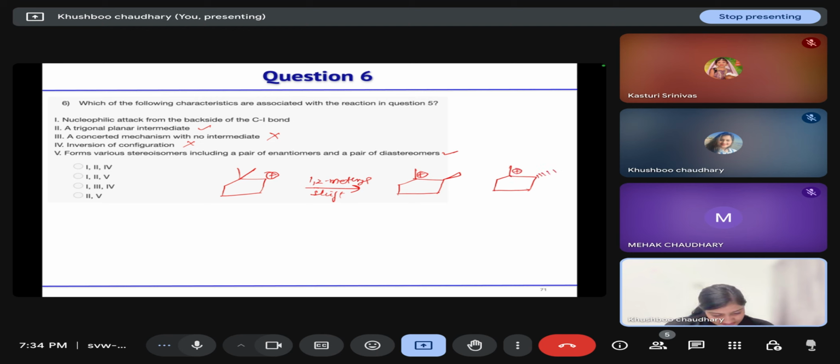Then your water here can attack from above and below, so it leads to the formation of two products. And in this case also, two products will form.